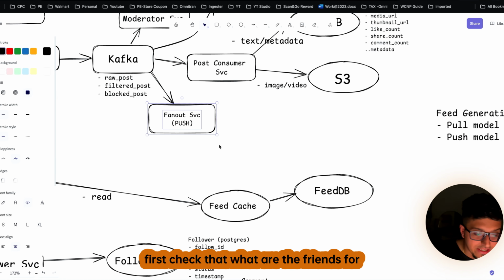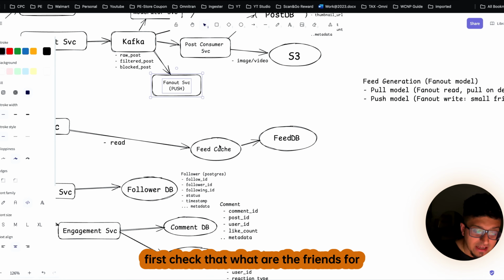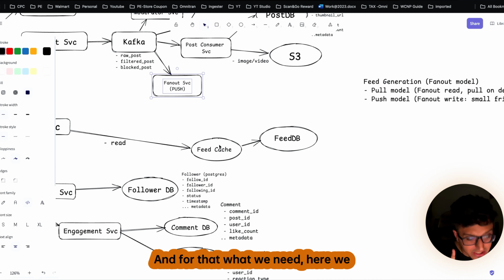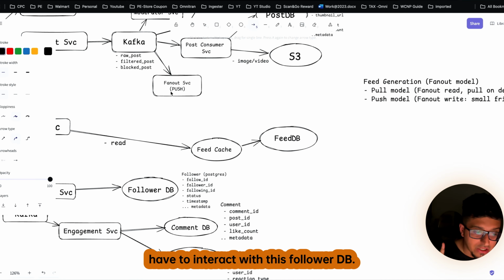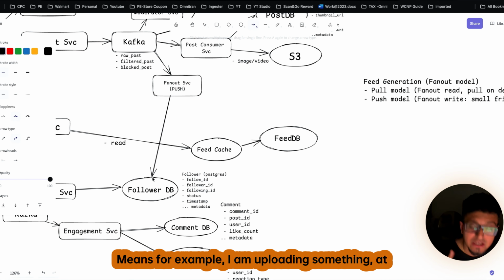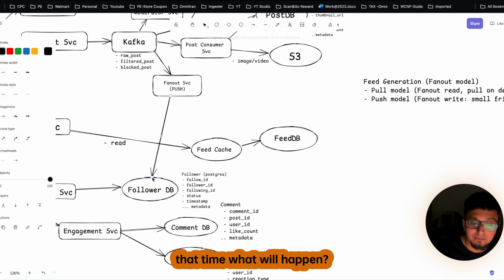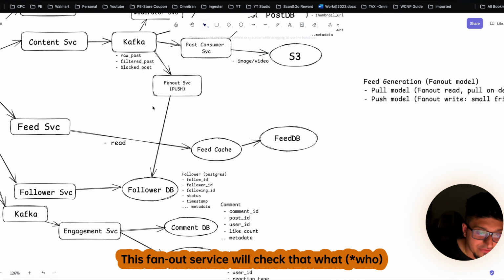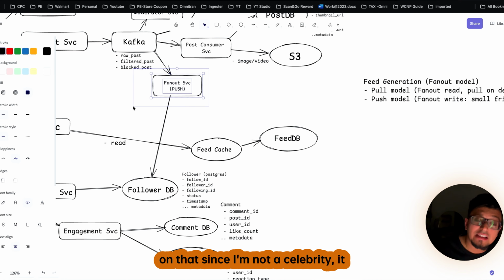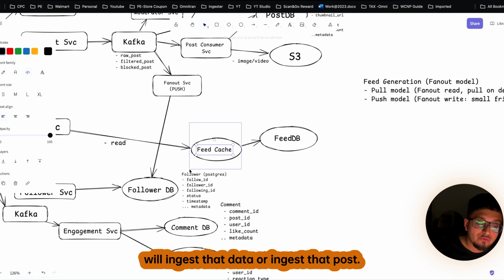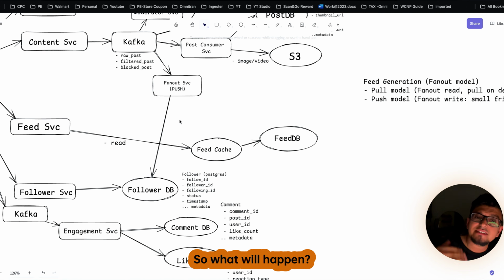So here what we need, we have to first check what the friends are for a particular user. For that, we have to interact with this follower DB. For example, I am uploading something. At that time, what will happen? This Fanout service will check which friends follow me, and since I'm not a celebrity, it will ingest that post.